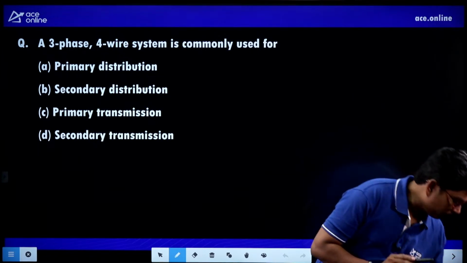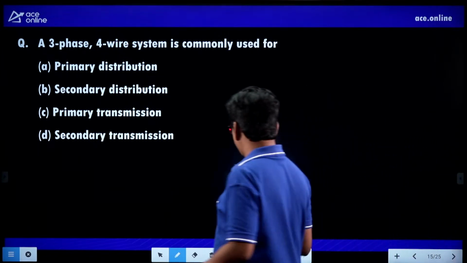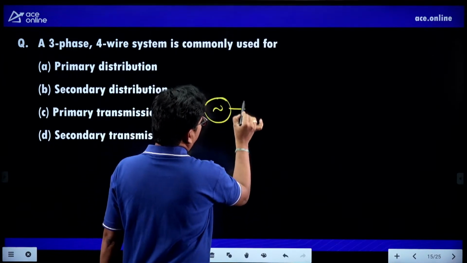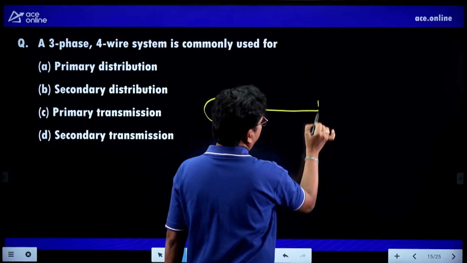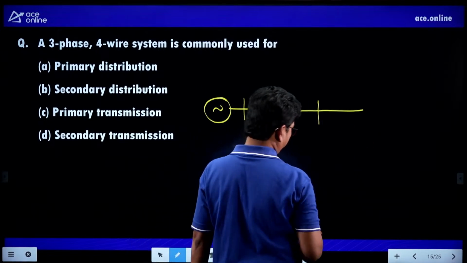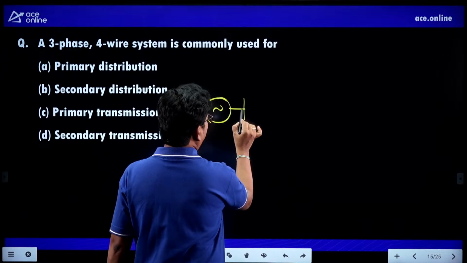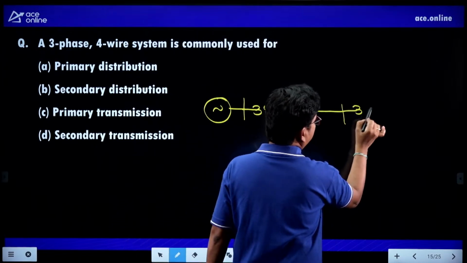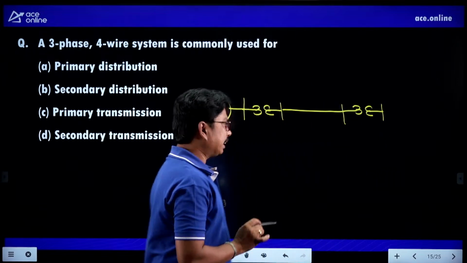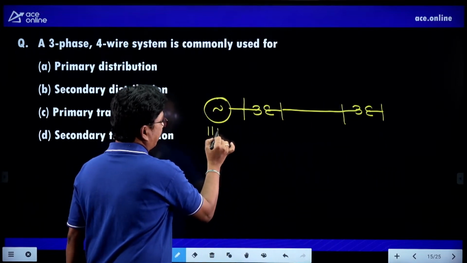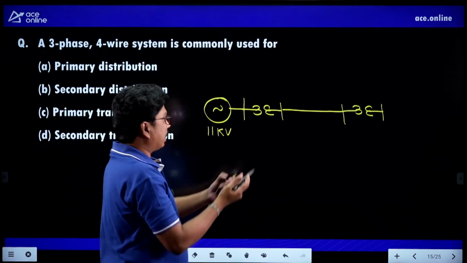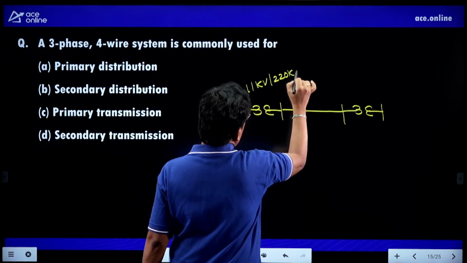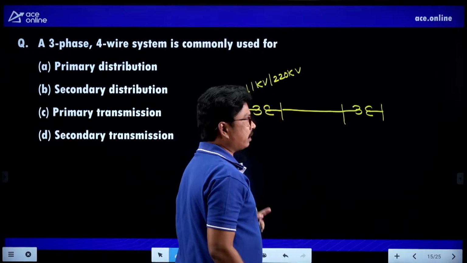So if you see the transmission system, students, we are having the generator, the feeder here and the distributors here, right? We will place the transformers. This is the step up transformer, this is the transmission line, and this is the step down transformer. For example, if it is an 11 kilovolt generator, we are stepping it from 11 kilovolts to 220 kilovolts. So we are transmitting at very high voltage, 220 kilovolts.